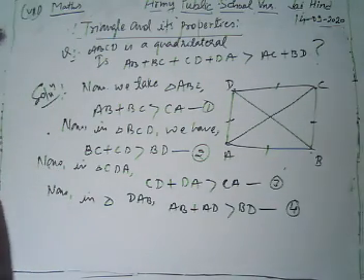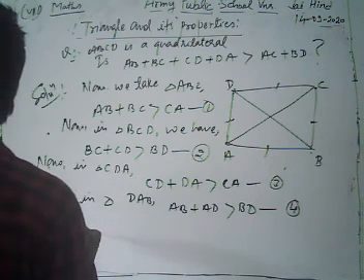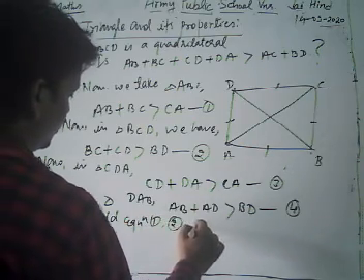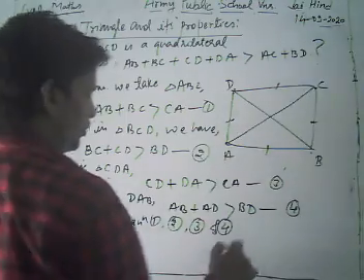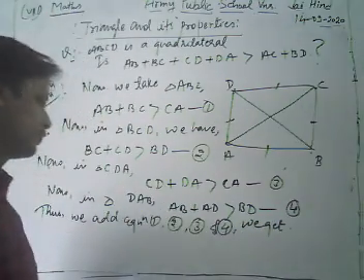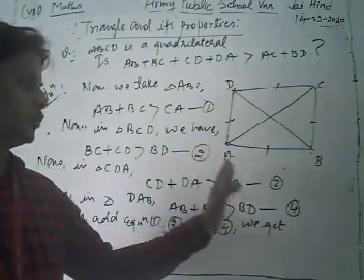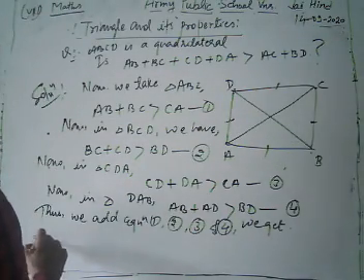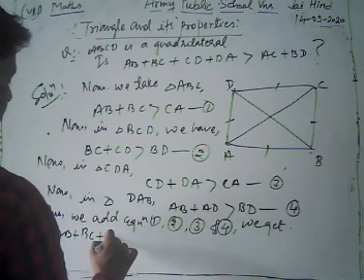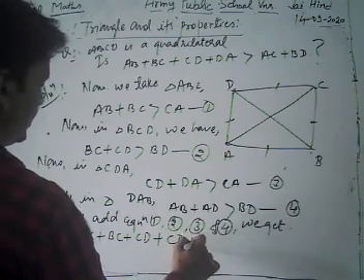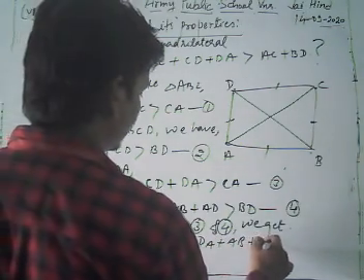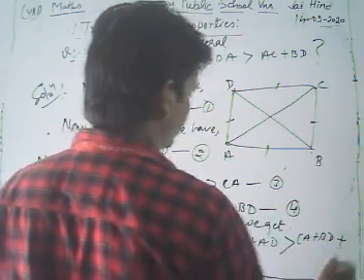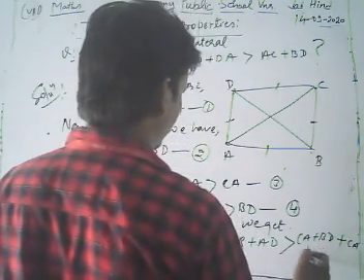Now we add equations 1, 2, 3 and 4. Look, if we add all these, we get AB plus BC plus BC plus CD plus CD plus DA plus AB plus AD is greater than CA plus BD plus CA plus BD.